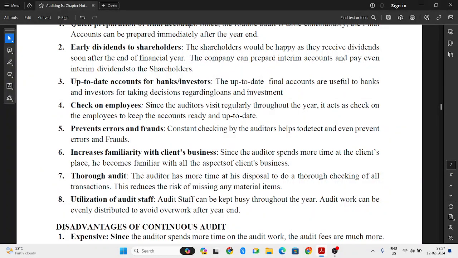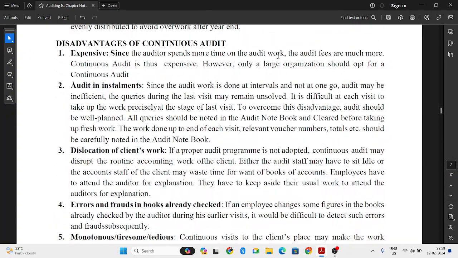Next, utilization of audit staff. The auditing team will be busy throughout the year. If auditing is done only after year end, there will be an overload of work. They have to check one year of books of accounts in one day. But if they check monthly, there is not much overload on the auditing staff. These are the advantages. Next, we have some disadvantages in continuous audit.